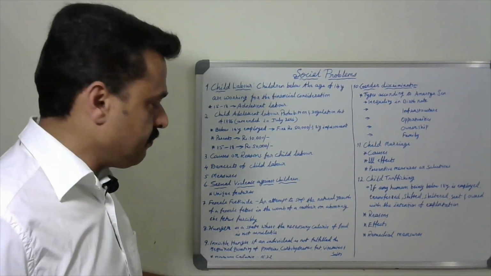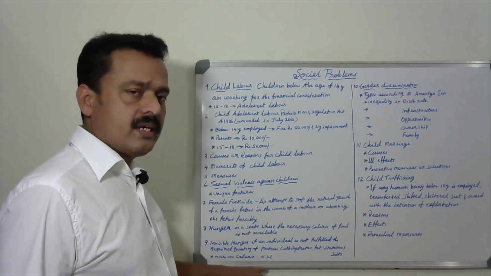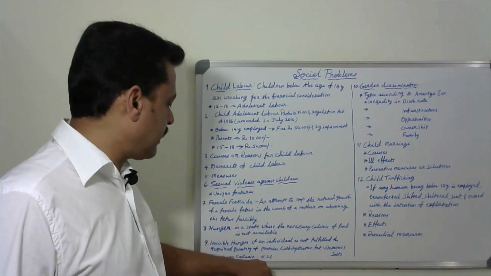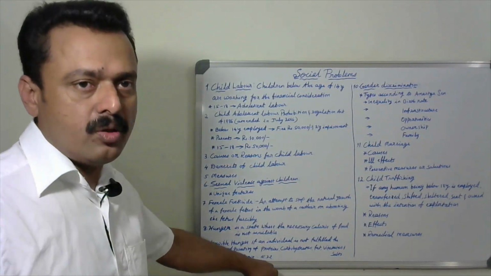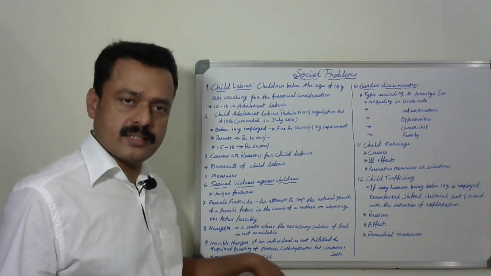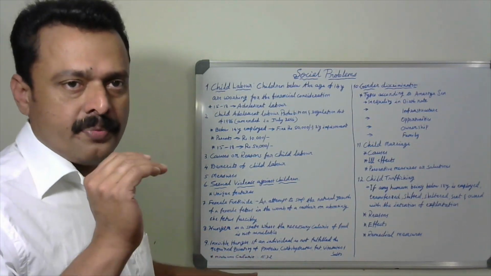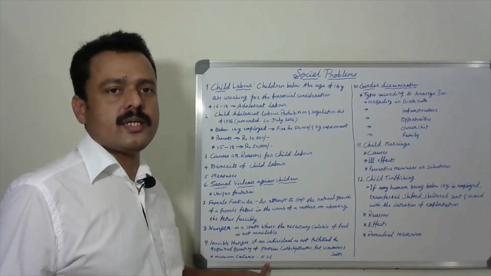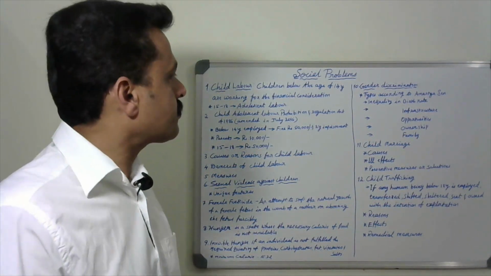And for a person, what is the minimum amount of calories required? It is 1632 calories. 1632 calories of food are necessary for a person. If any person is getting less than 1632 calories, then it is called invisible hunger.